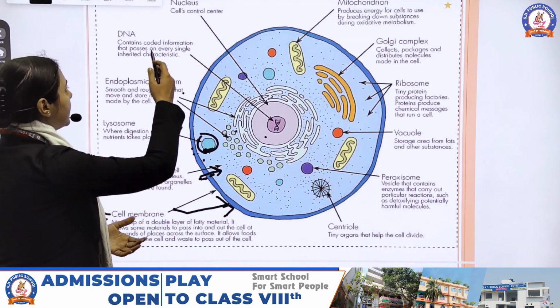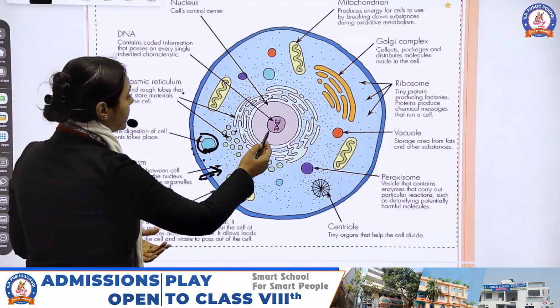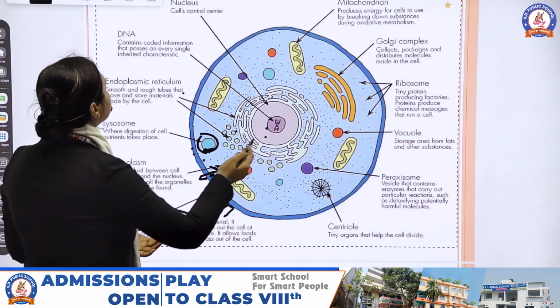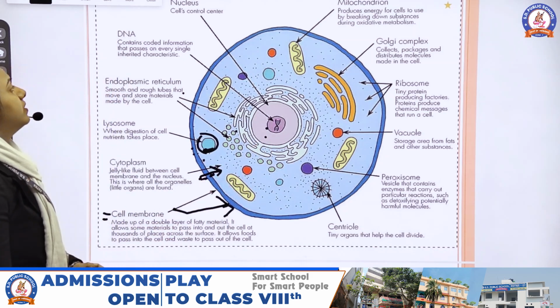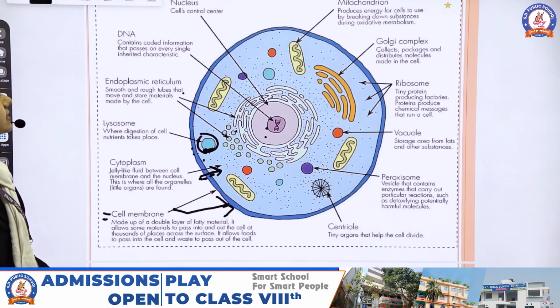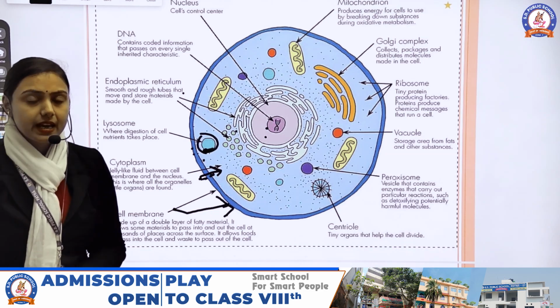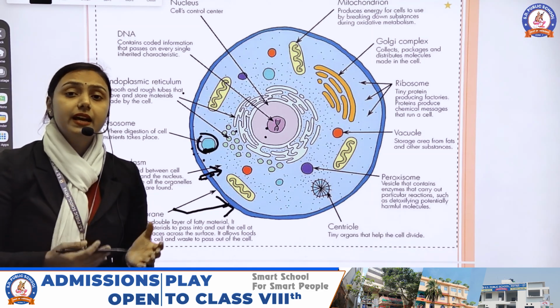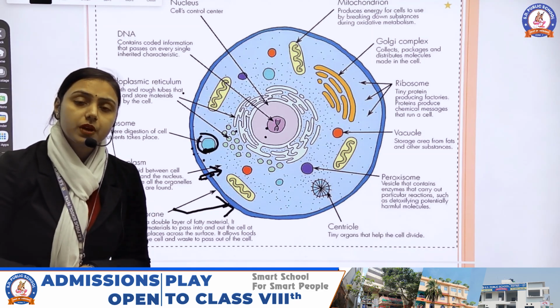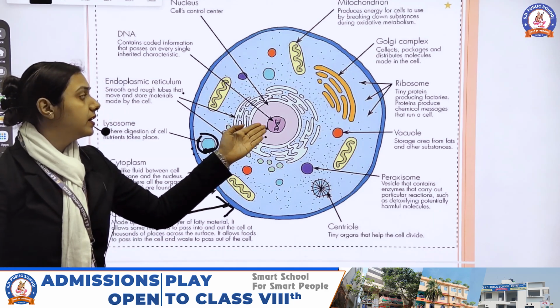Now the DNA. DNA is present in the middle of the nucleus and it contains coded information that passes on every single inheritance characteristic. That means the inheritance characteristics which come from our parents are carried by the DNA.